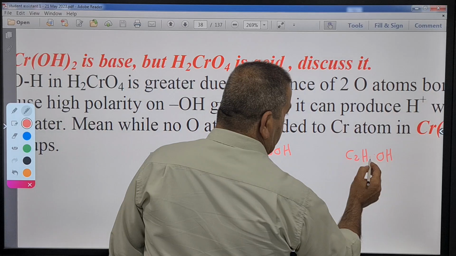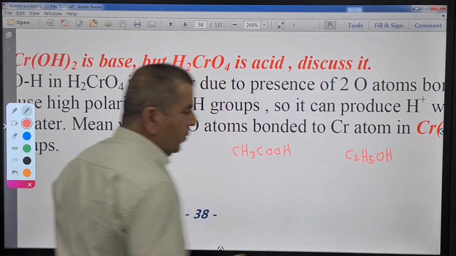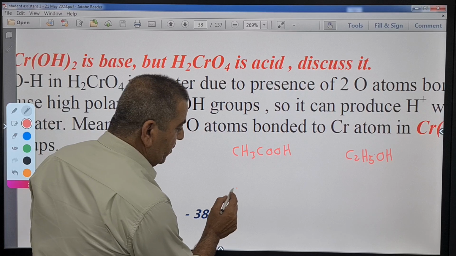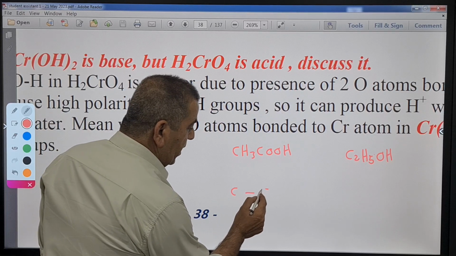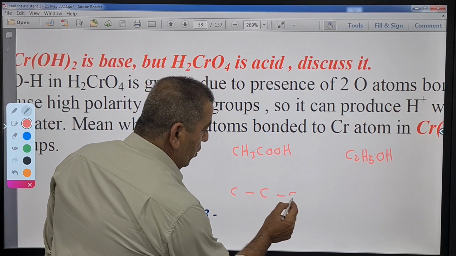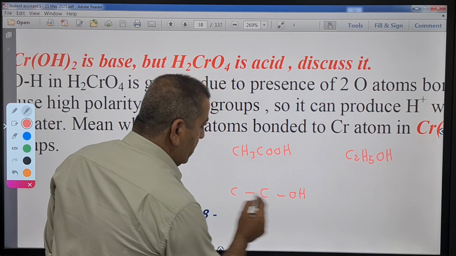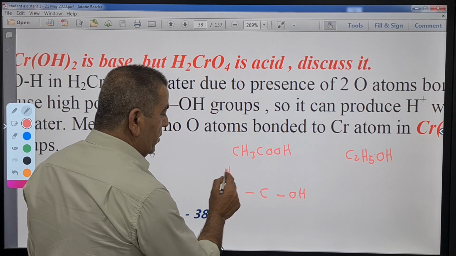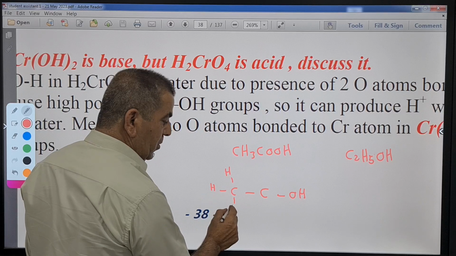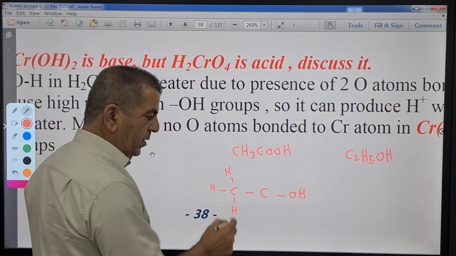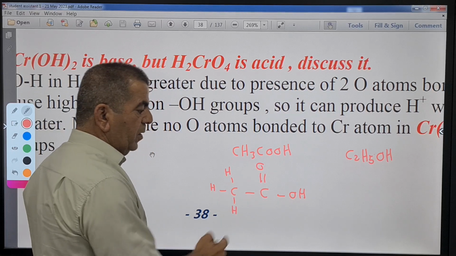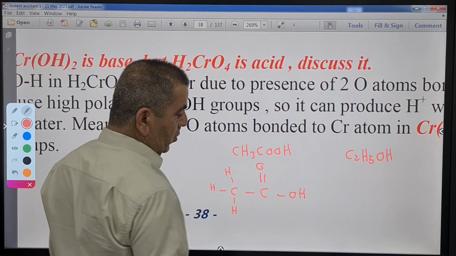In order to understand that, we're going to draw the structure. In the structure here, we have carbon, another carbon, OH, 3 hydrogen atoms bonded to the first carbon covalently and cannot be donated. We have oxygen bonded to the carbon that holds OH.